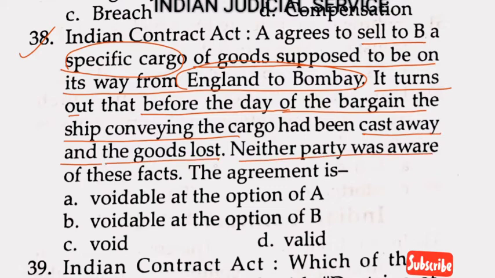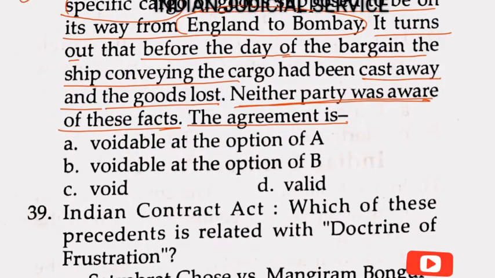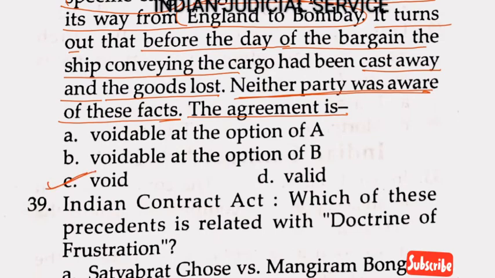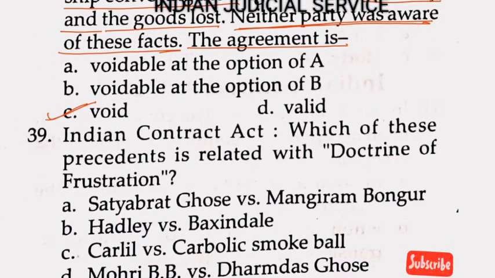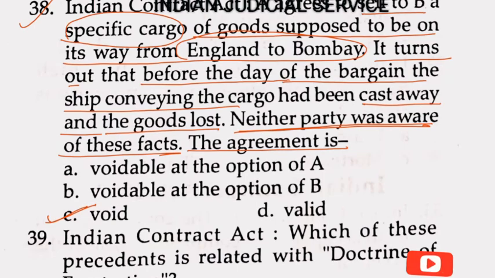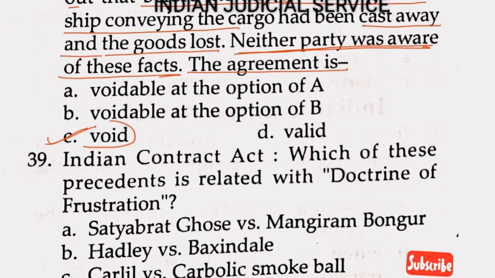Neither party was aware of these facts. The agreement is clearly a void agreement, because the subject matter of the contract is destroyed, lost. So there is no possibility of a proper contract. So it is a void agreement.